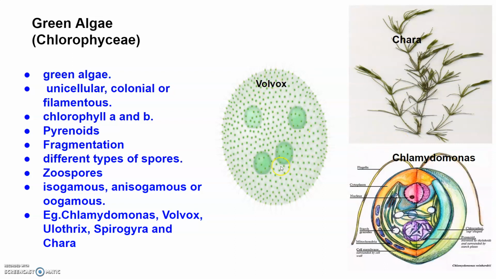Now you can see here the green algae. What are the characteristics of green algae? Now the green algae or Chlorophyceae. Let's talk about Chlorophyceae first.